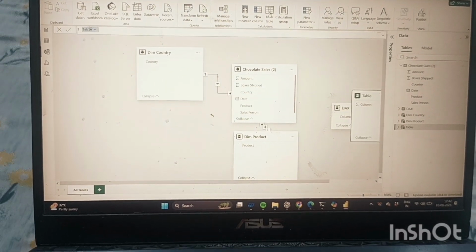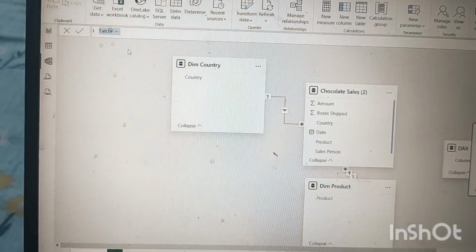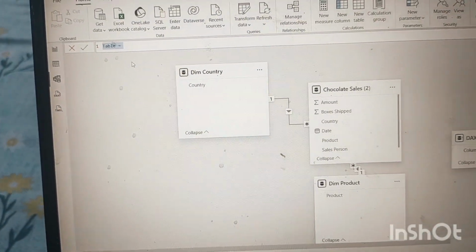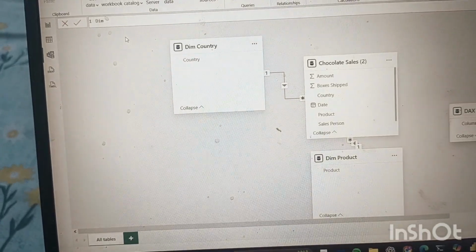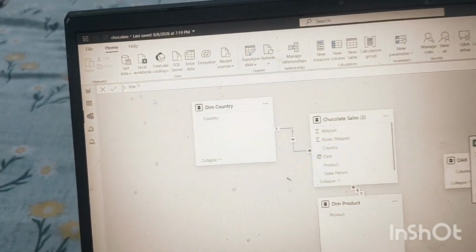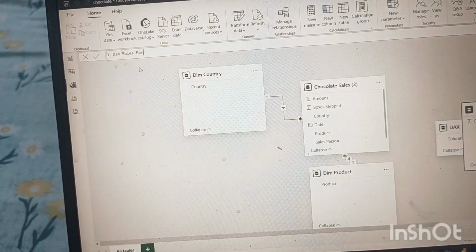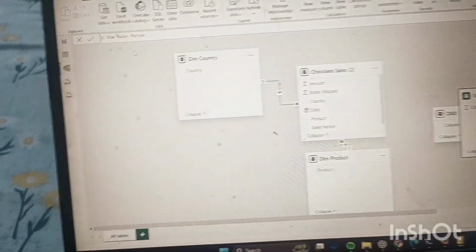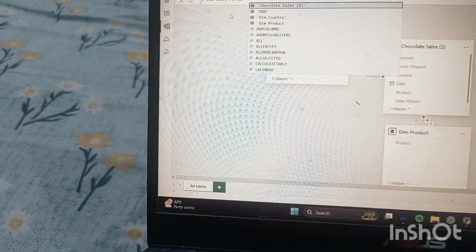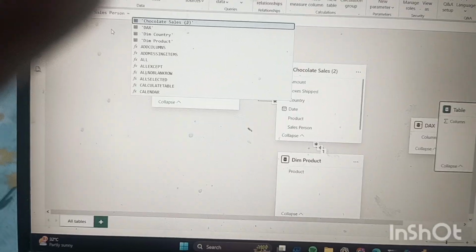I have clicked, and here there will be an option called table. You must type dim, dimension, and the next dimension we are going to create is salesperson. So just write dim salesperson equals, and then DISTINCT.